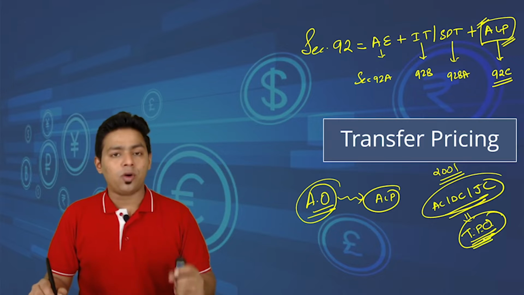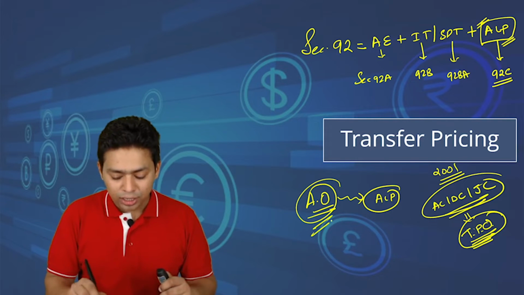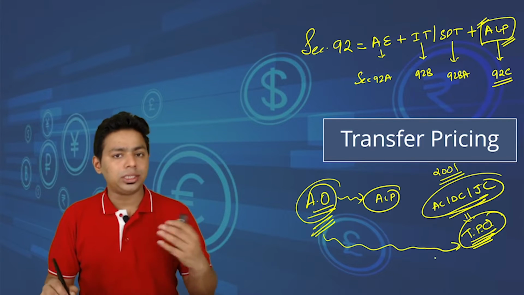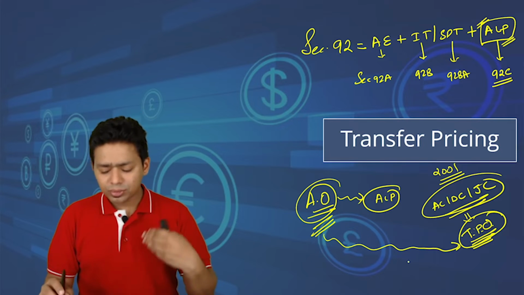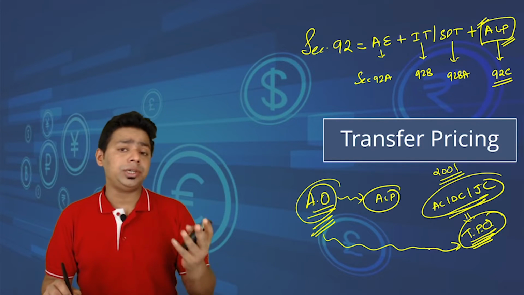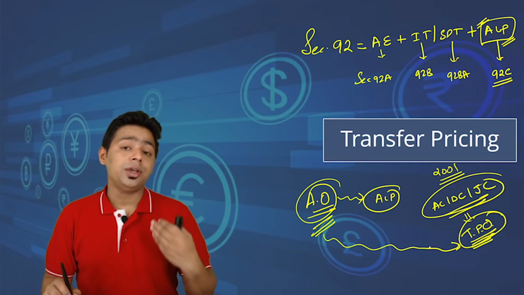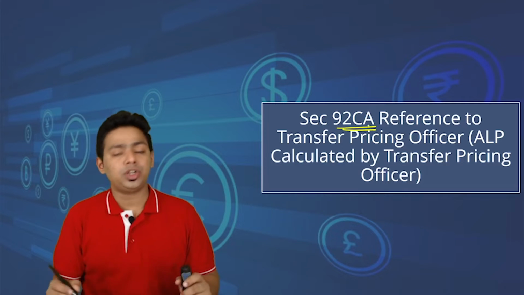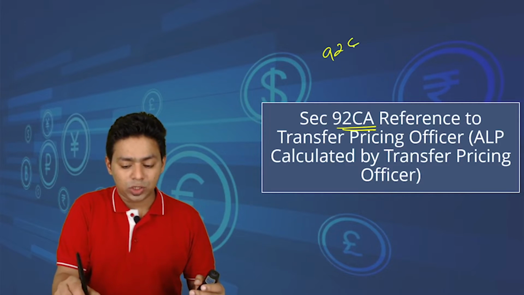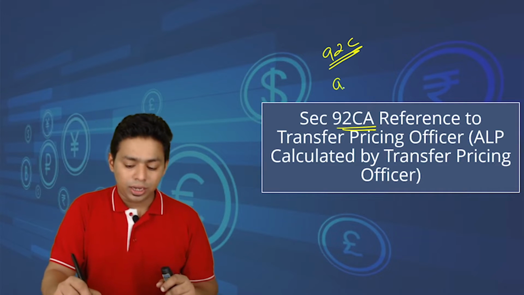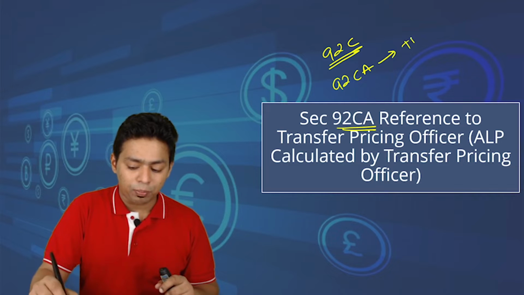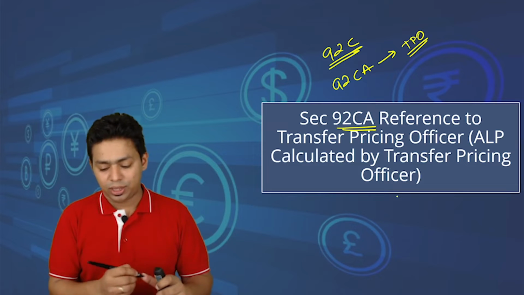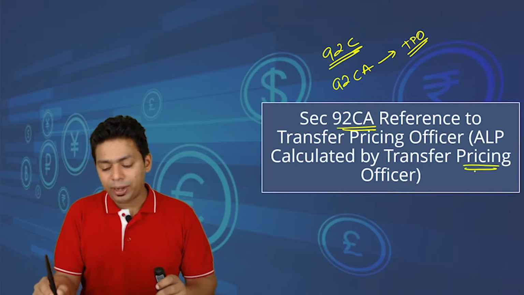These transfer pricing officers act as a supporting mechanism to the AO. Whenever the AO feels that he needs help or assistance from the TPO, or he needs to cross confirm the arm's length price given by the assessee, whether the price is genuine or not, he can always refer the case to the TPO, and that reference happens under section 92CA. See, 92C talks about computation of arm's length price. 92CA talks about reference to TPO for computation or determination of arm's length price. So both sections are talking about the same thing: reference to TPO, ALP to be calculated by the TPO in this case.